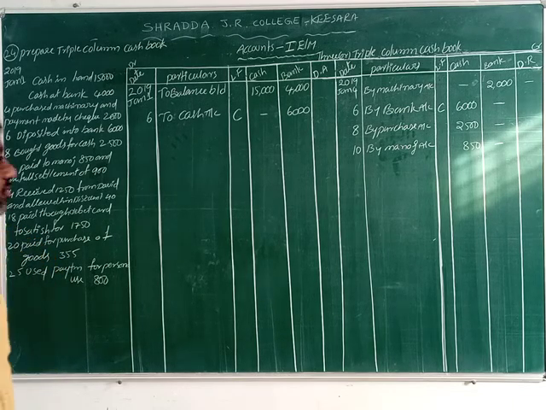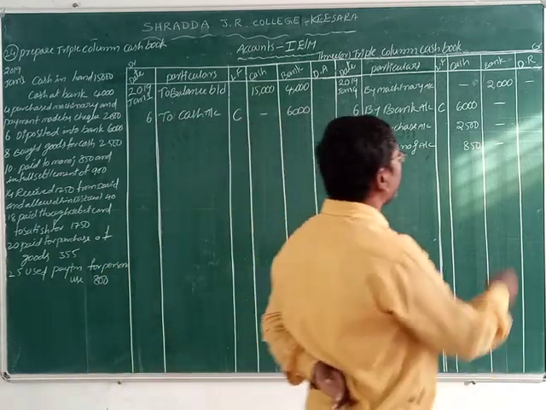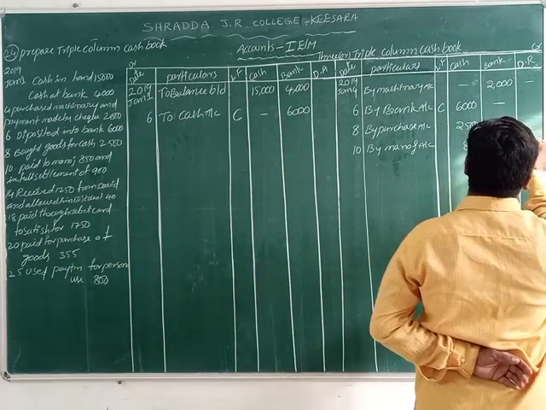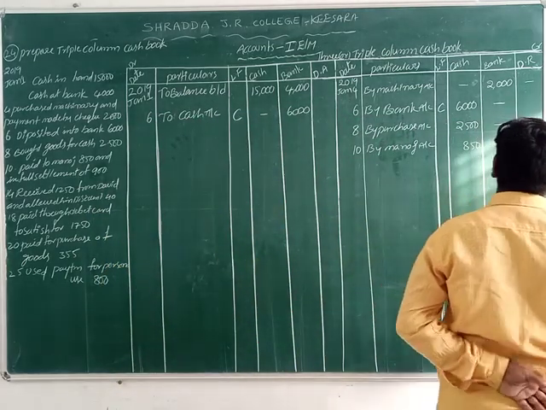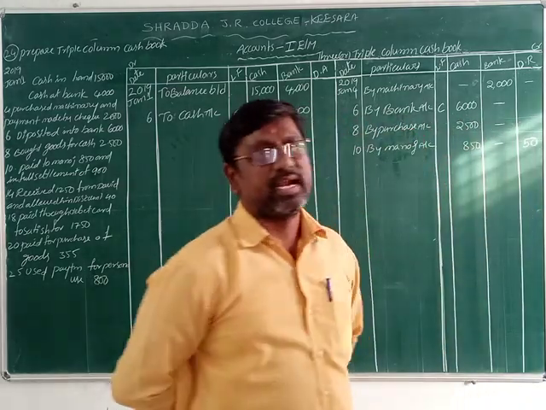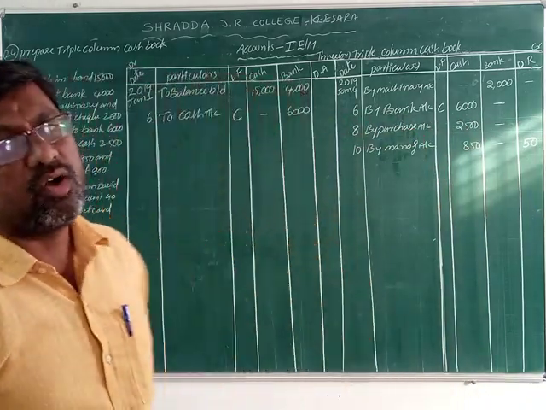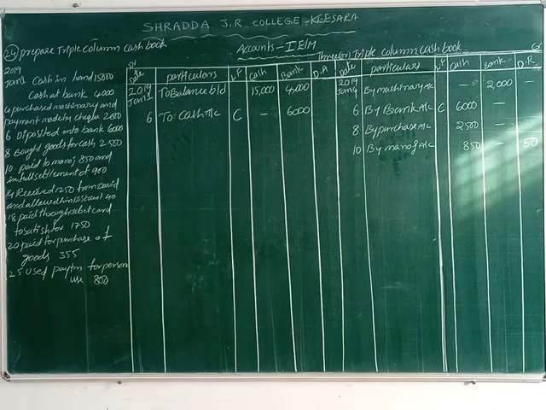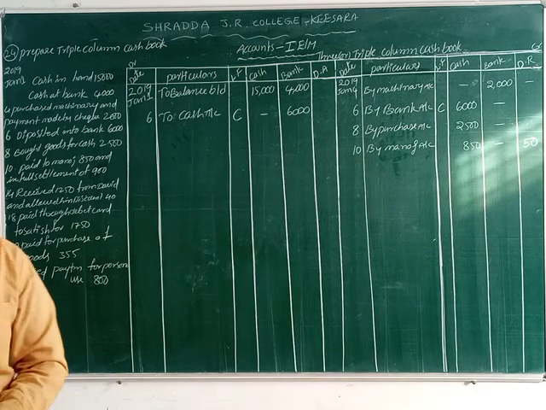So the remaining 50 rupees we record in the discount received column. The discount received column is on the credit side. Why? Because discount received is an income. That's why we record 50 rupees in the discount received column. Okay friends, now next one: 14th date, received 1250 from David and allowed him discount of 40 rupees.